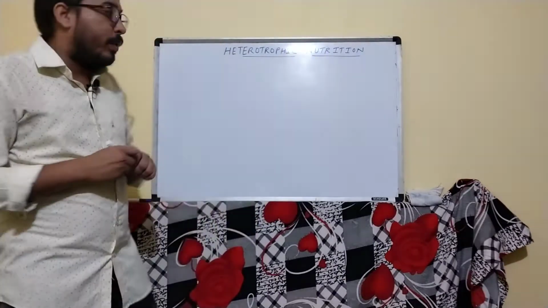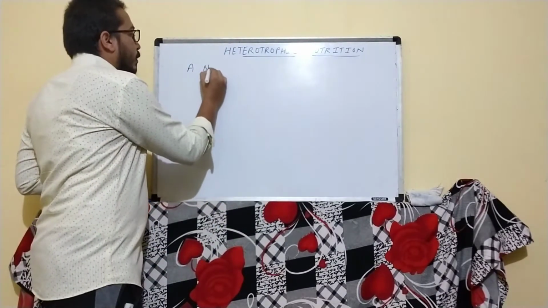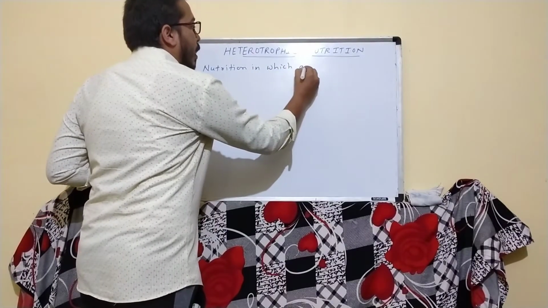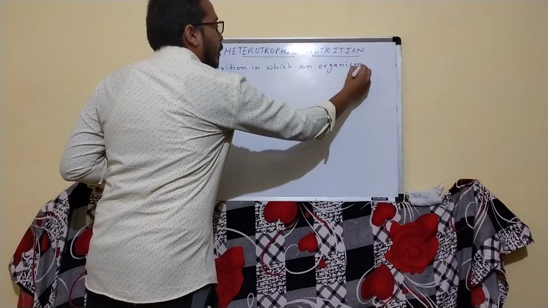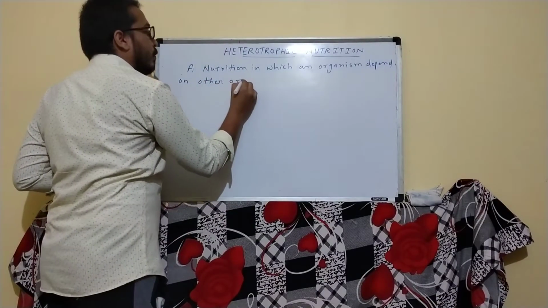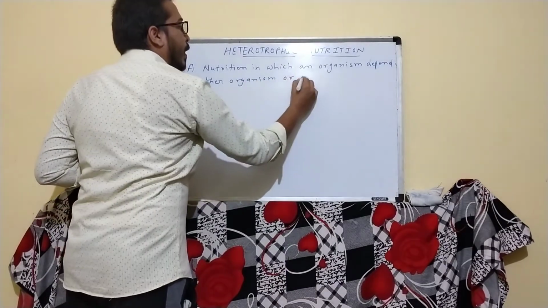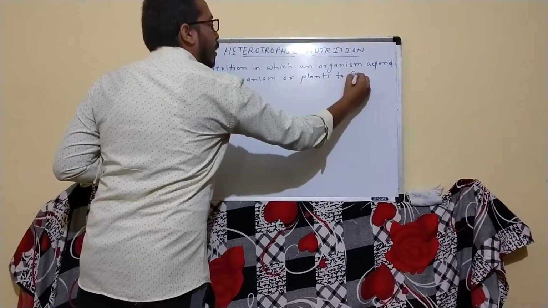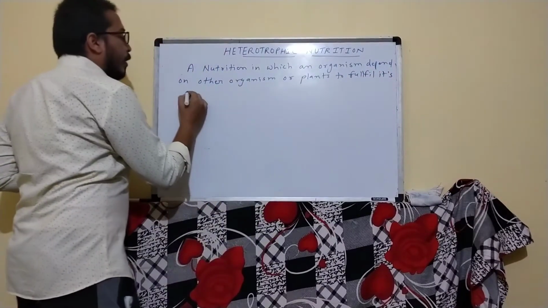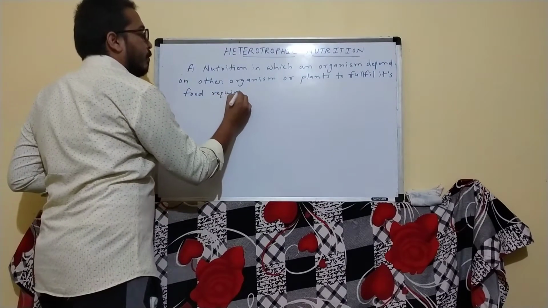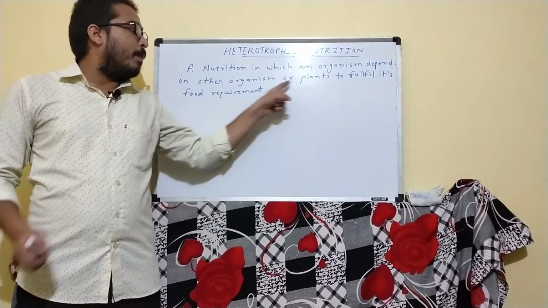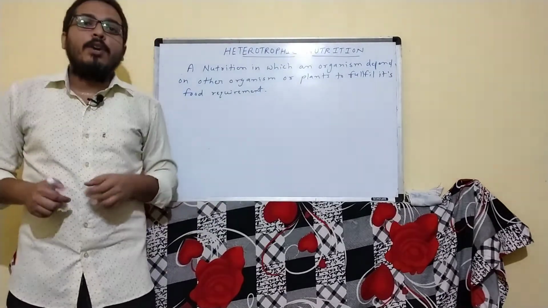So we will write the definition of heterotrophic nutrition. A nutrition in which an organism depends on other organisms or plants to fulfill its food requirement. It is called what? Heterotrophic nutrition.